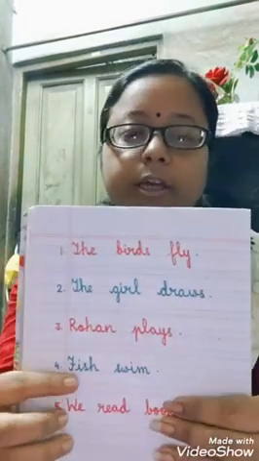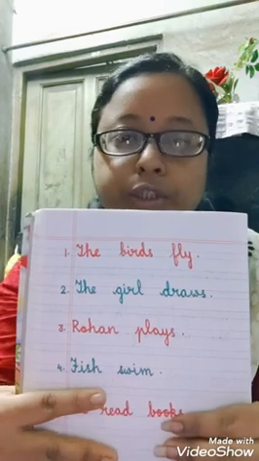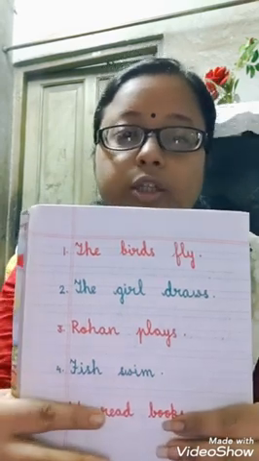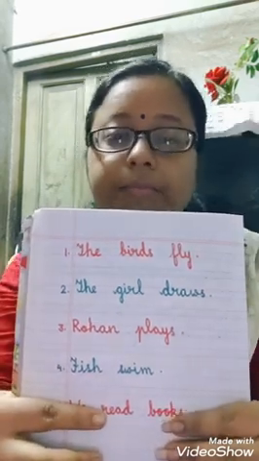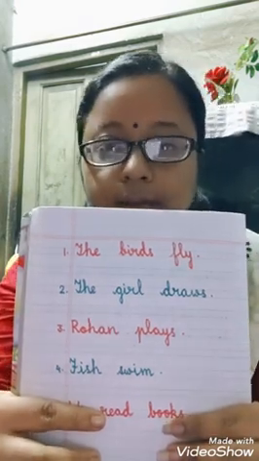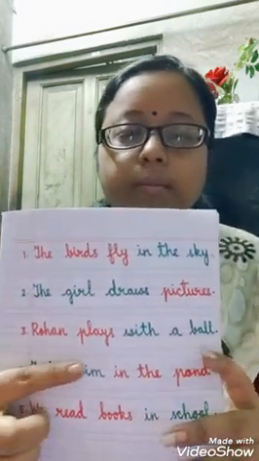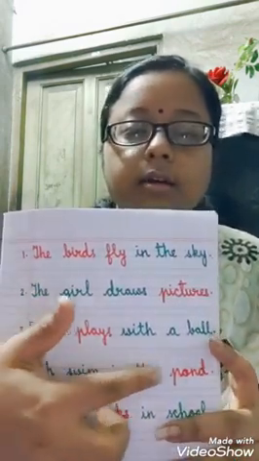Now we have already seen how to make a sentence with fish, that we have made fish swim. Now if I ask you a question, children, looking at the picture, please tell me, where do the fish swim? Then what will you say? Then you will say, fish swim in the pond.